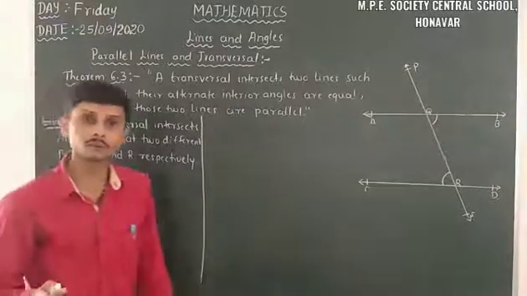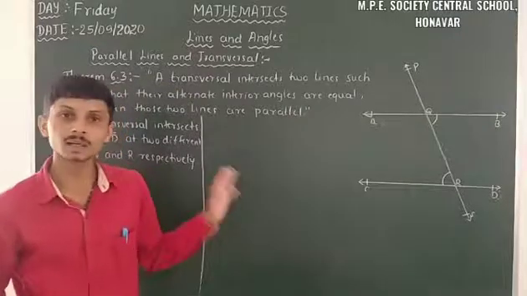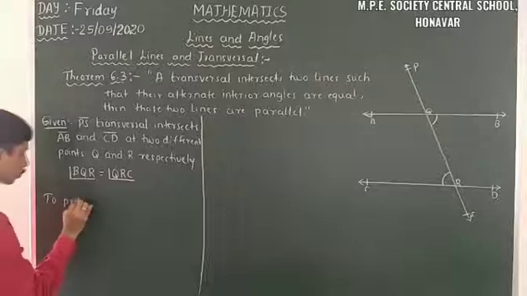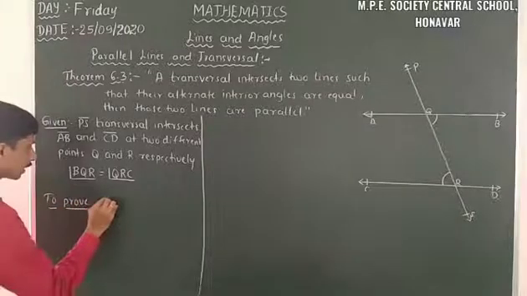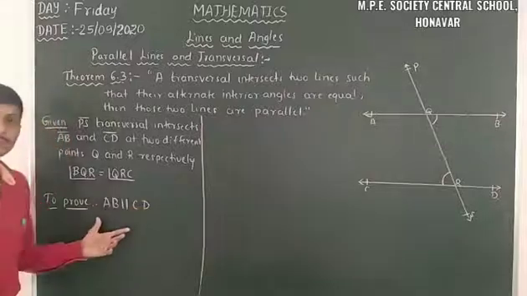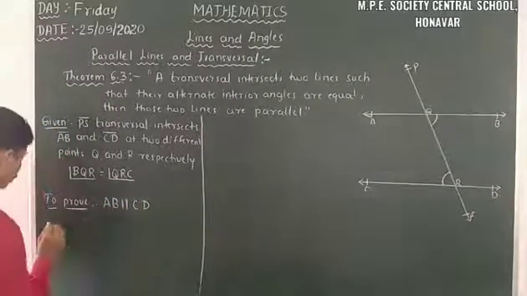What do we have to prove here? We have to prove AB and CD are parallel lines, that is, to prove AB is parallel to CD. So let us take the proof.